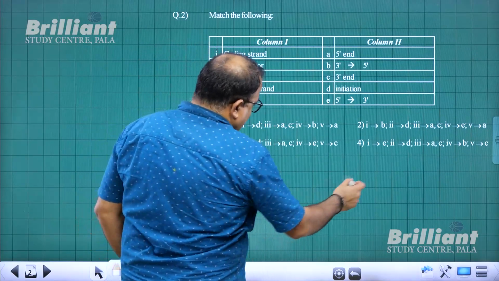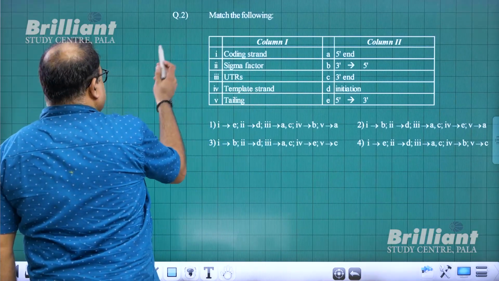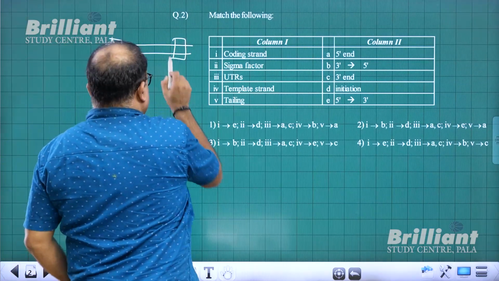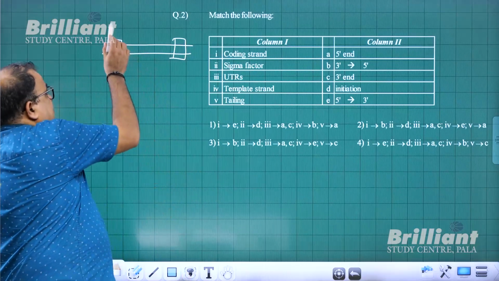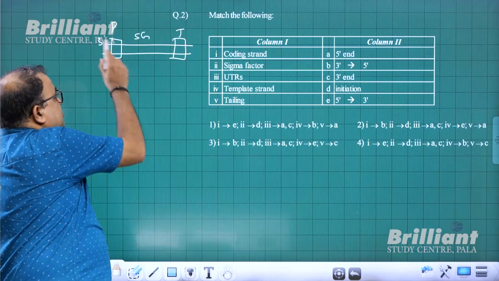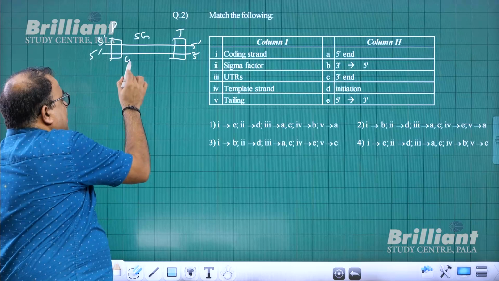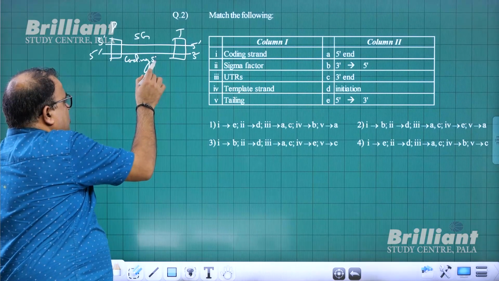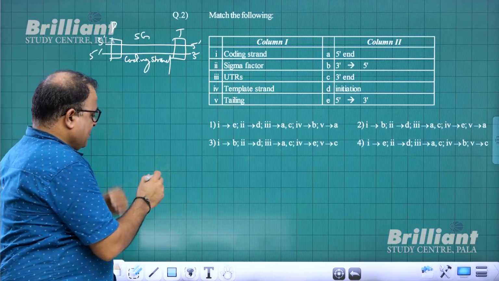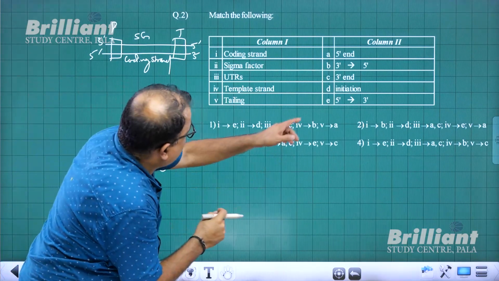So coding strand. What do you mean by coding strand? Consider this is your transcription unit, with promoter, structural gene, and terminator. So this will be 3 prime, this will be 5 prime, this will be 5 prime, this will be 3 prime. And this strand is what is called the coding strand. What is the direction of the coding strand? 5 prime to 3 prime. So one is E.